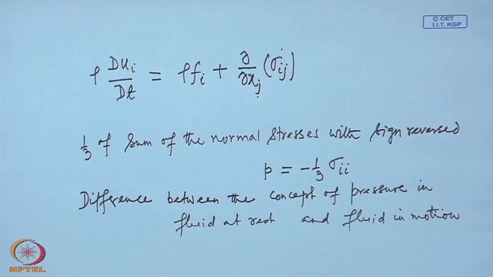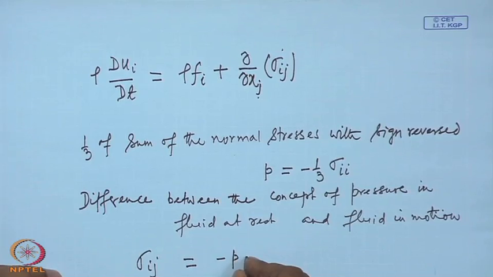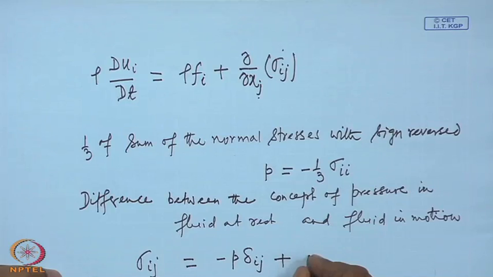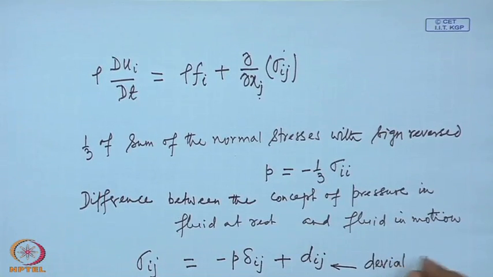So the stress tensor, including the remaining part of the normal stresses and the entire tangential stresses, is not included here. The complete stress tensor can now be written as sigma ij equals minus P delta ij plus, we will call it, Dij. This Dij is commonly called the deviatoric stress tensor.